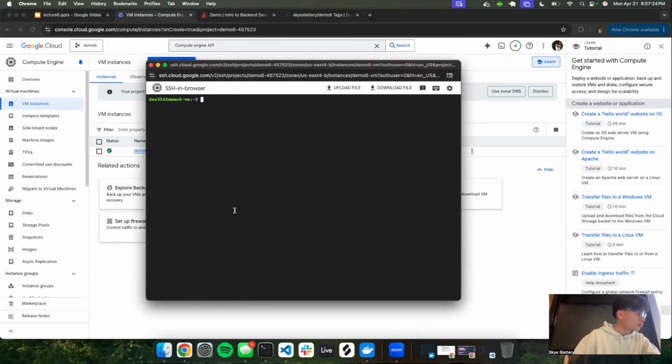We rented this. Let me outline what we're going to do. First of all, we want to download Docker because our virtual machine is clean. It has nothing. Separately, we're going to download Docker Compose because it's not included with Docker. Then we're going to pull from Docker, and then run our app using Docker Compose. So first, let's download Docker.